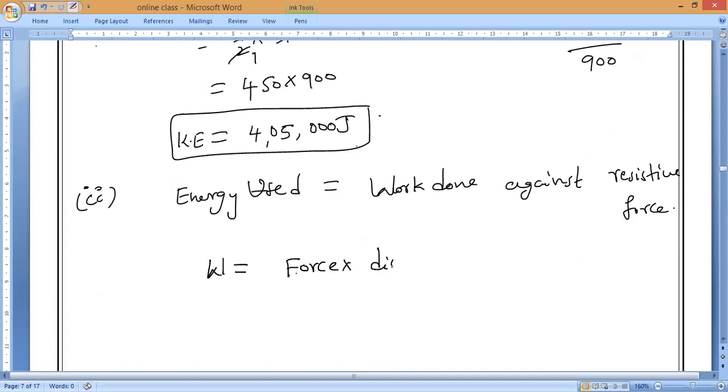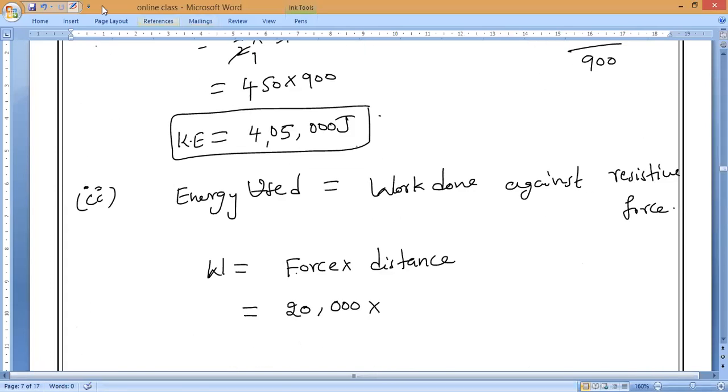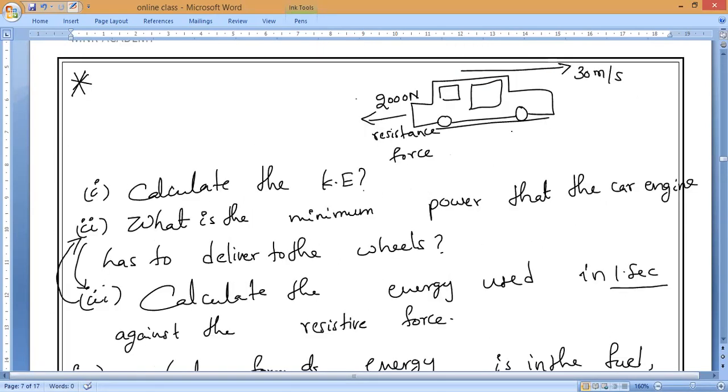Force into displacement. So now force we already know: 20,000 newtons. So now how can we find displacement? Sorry, 2000. So what is the distance? How can we find it? They are asking for how much time? Check it. For 1 second. And we know what the speed is.